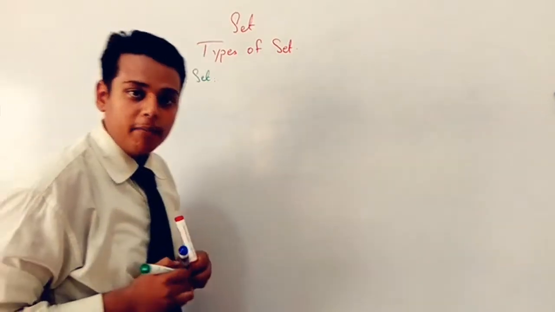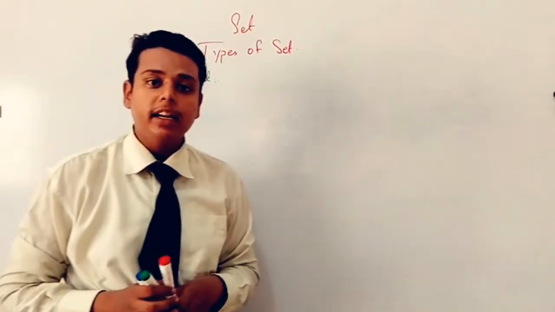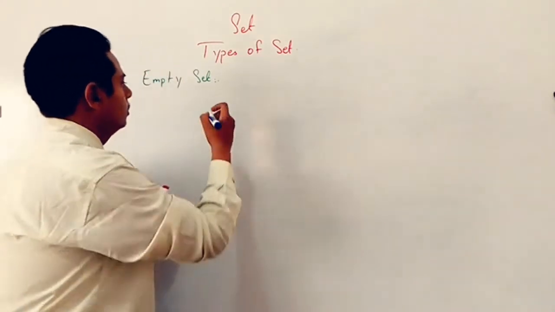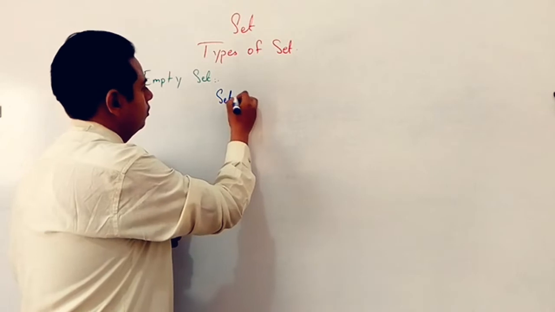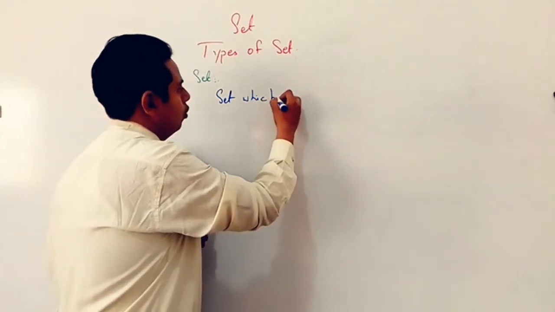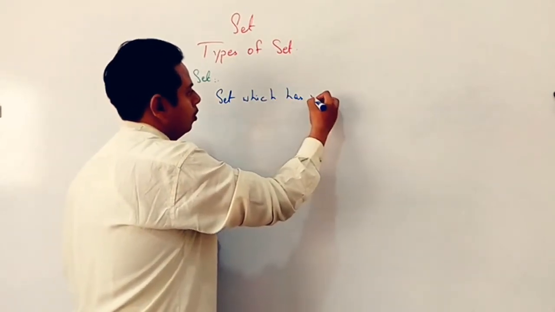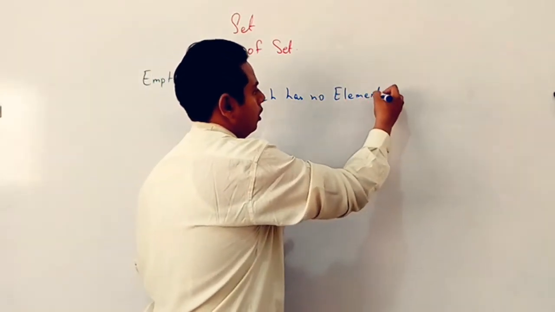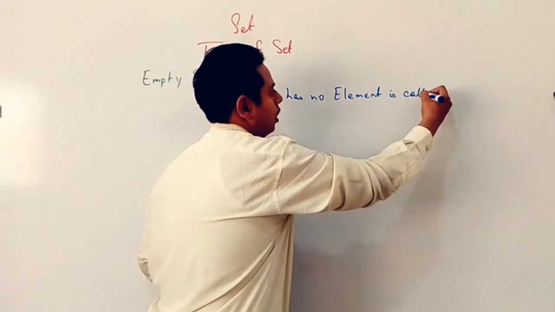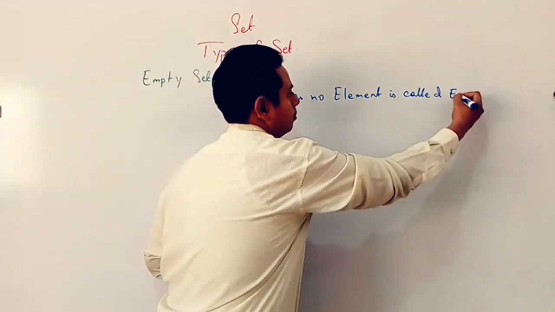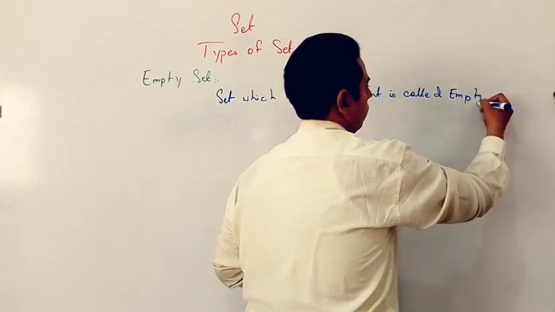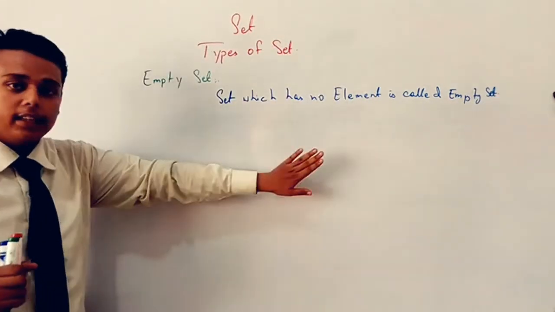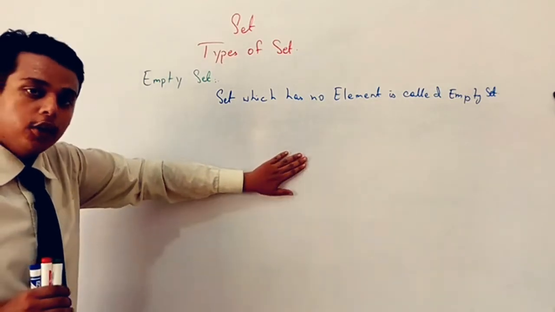As its name, empty means the set which has no element, that is called the empty set. The empty set is a set which is having no element.